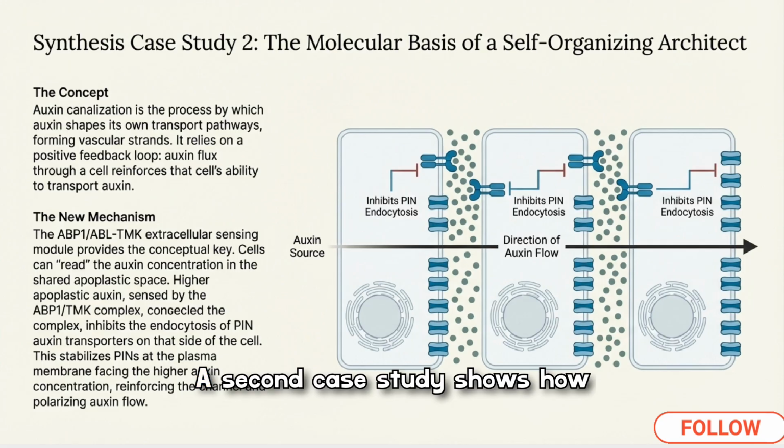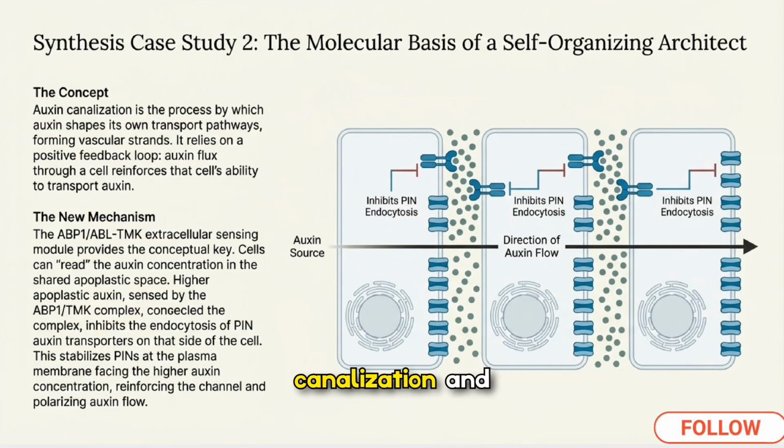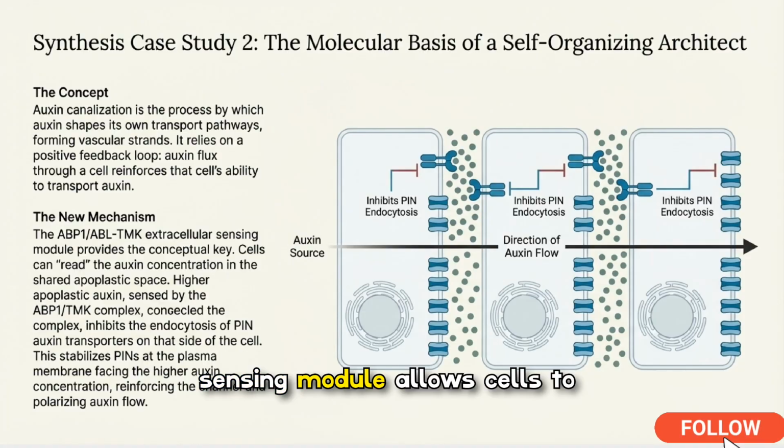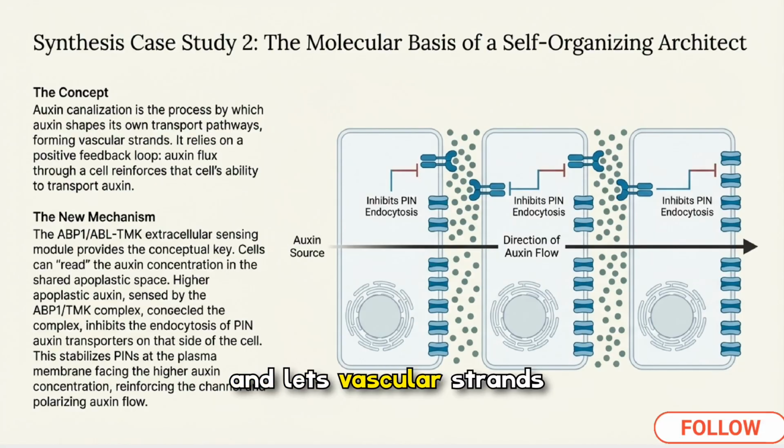elongation. A second case study shows how canalization and self-organization arise at the molecular level. The ABP1/ABL-TMK extracellular sensing module allows cells to read apoplastic auxin and selectively inhibit PIN endocytosis on the membrane facing higher auxin. That stabilizes PIN localization, reinforces directional auxin flux, and lets vascular strands self-organize through a positive feedback loop of transport and polarity.